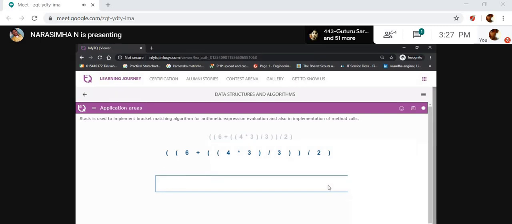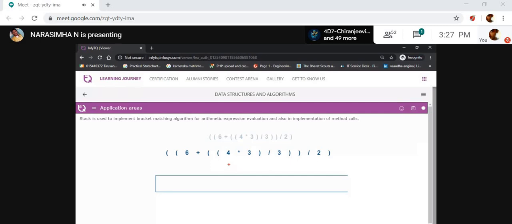Now, how will this statement be implemented by using a stack? Let's see here. This one is a stack, right?